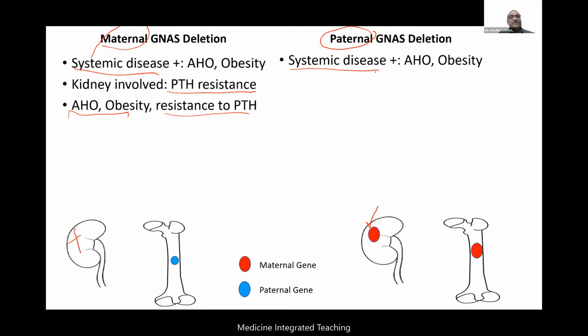There will be systemic disease. Yes. Why? Because I already told you bone will get affected. Same with the other tissues. So AHO, obesity, etc. can happen. Is the kidney involved here? The answer is no, the kidney is not involved here.